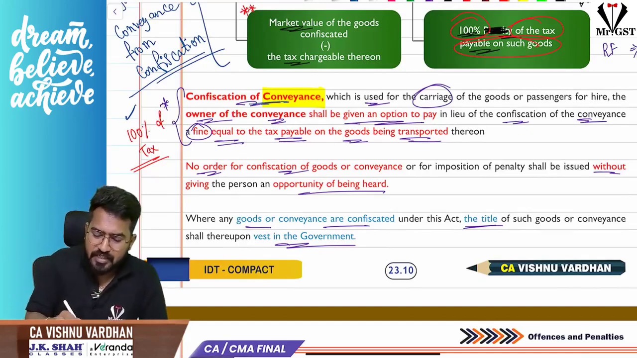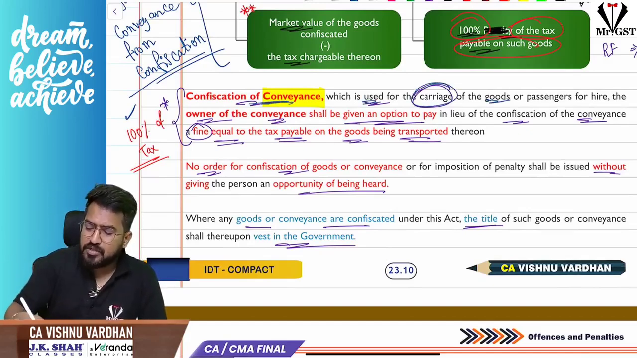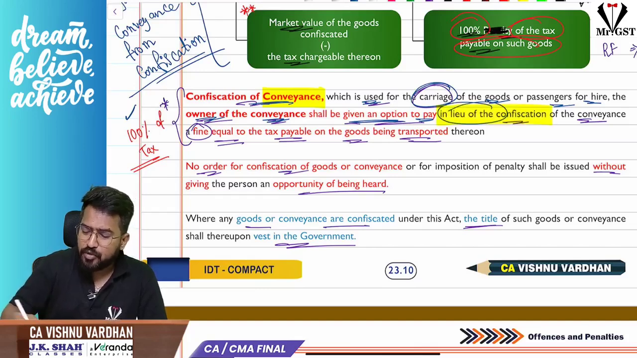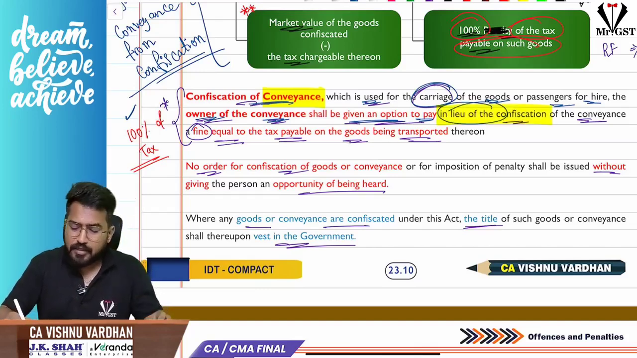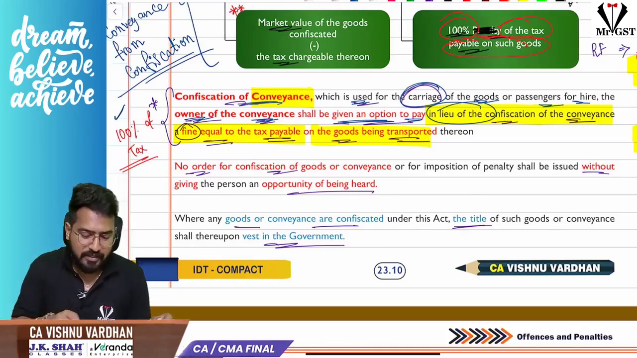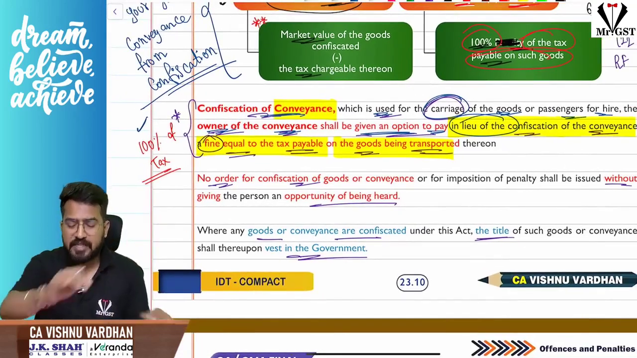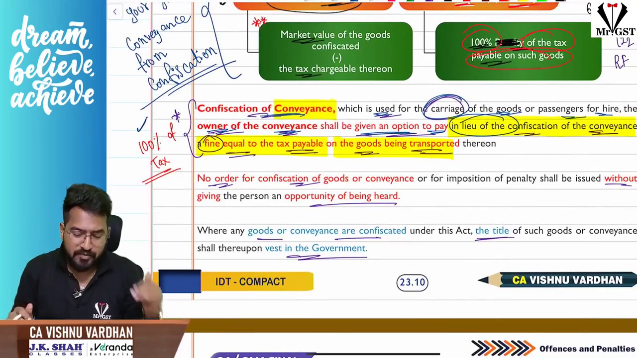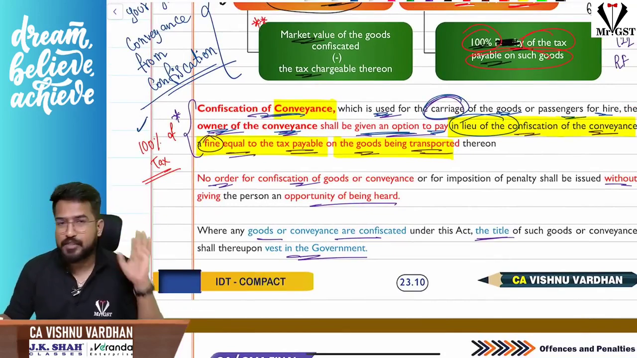So confiscation of the conveyance, which is used for carrying the goods or passengers for hire, and the owner of the conveyance shall be given an option to pay in lieu of confiscation. In lieu of confiscation of the conveyance, he can pay the fine equal to the tax payable on the goods being transported. That means if he is paying 100% of the tax, he can escape confiscation of the conveyance. That is the concept.